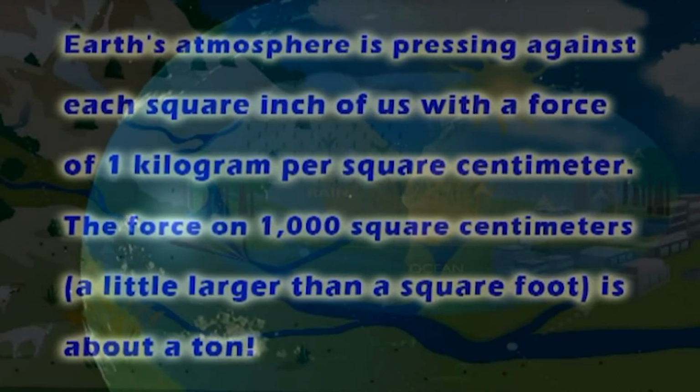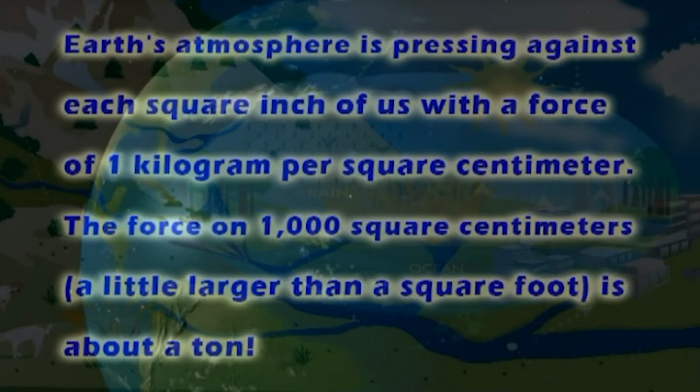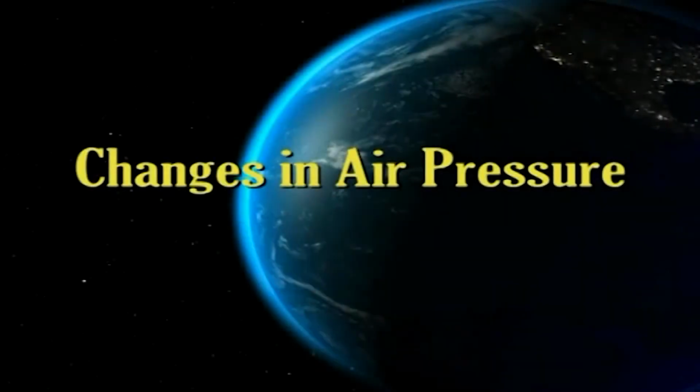Now, let me tell you how much pressure we are under. Earth's atmosphere is pressing against each square inch of us with a force of 1 kilogram per square centimeter. The force on 1000 square centimeters is about a ton. It is also surprising that even though all that pressure is crushing us, we stay stiff. We should remember that we all have air inside our body too. That air balances out the pressure outside, so we stay nice and firm and not squishy.